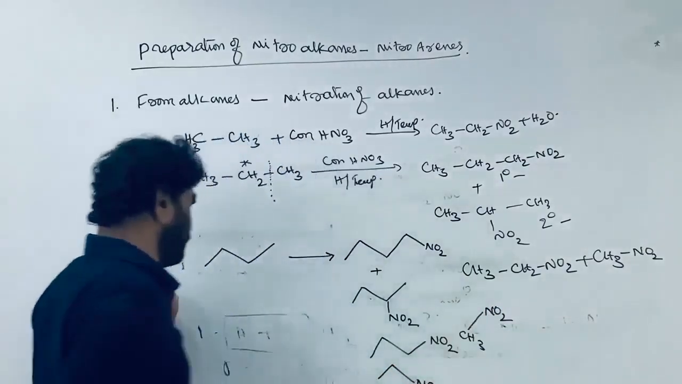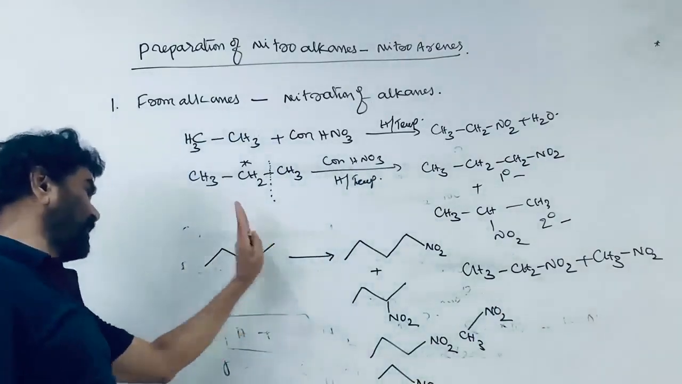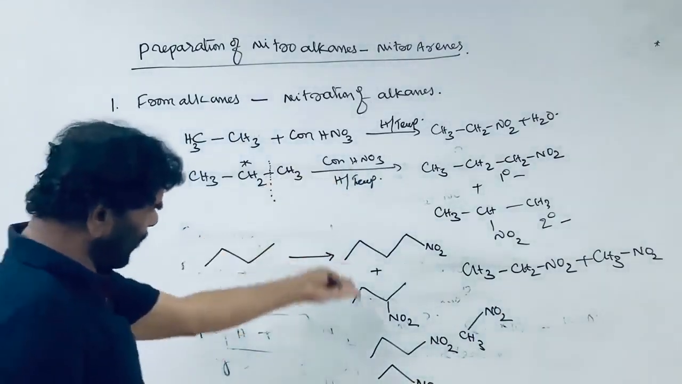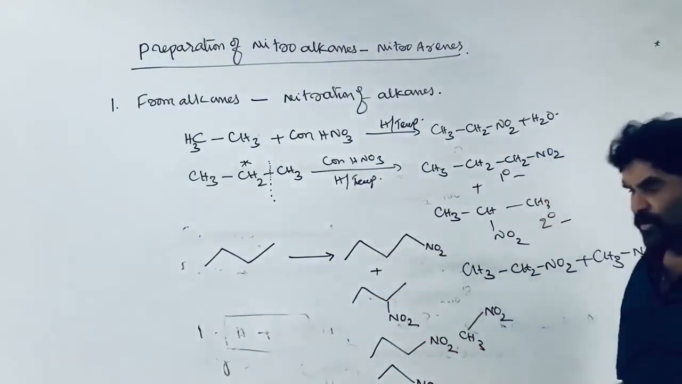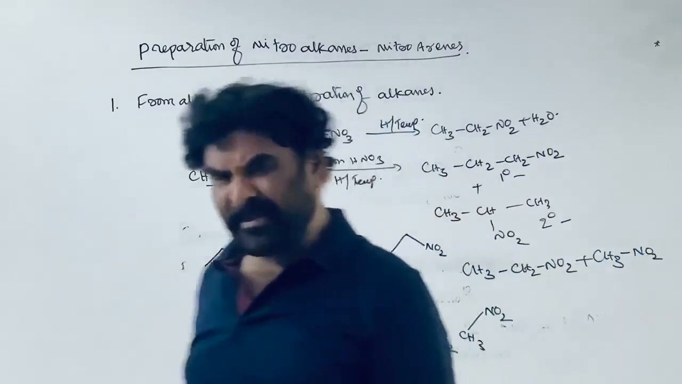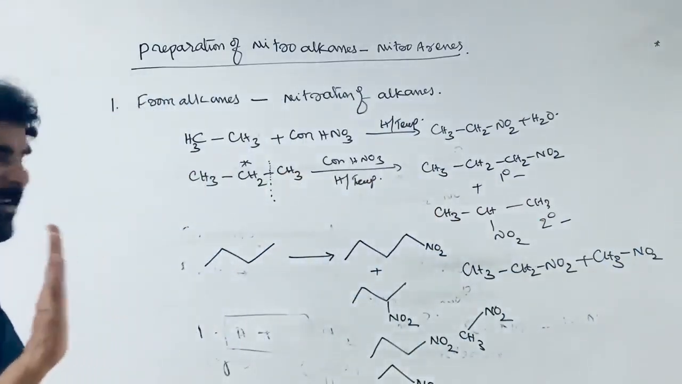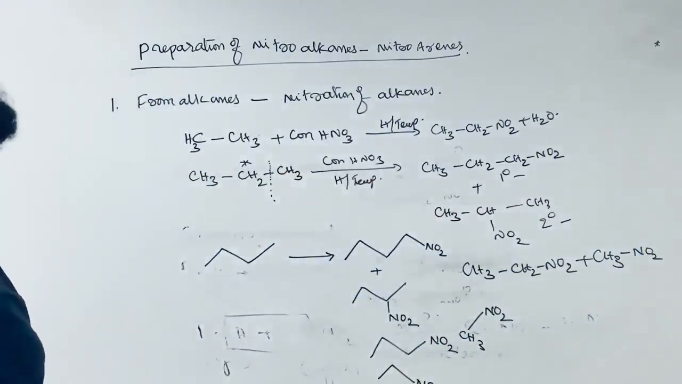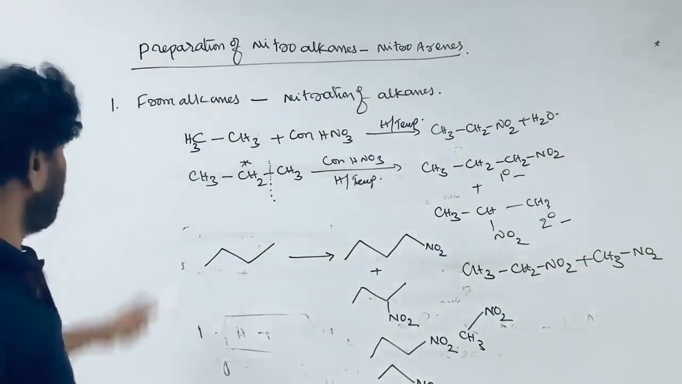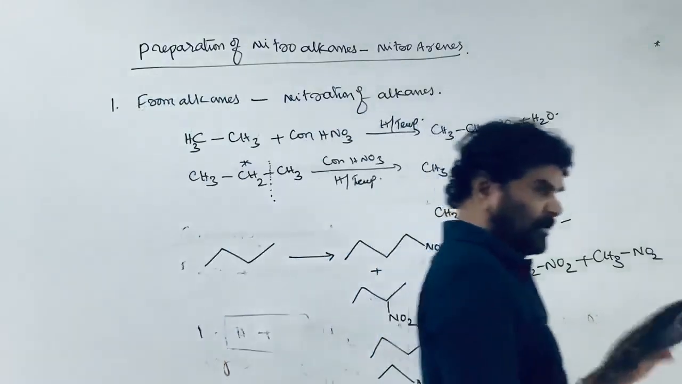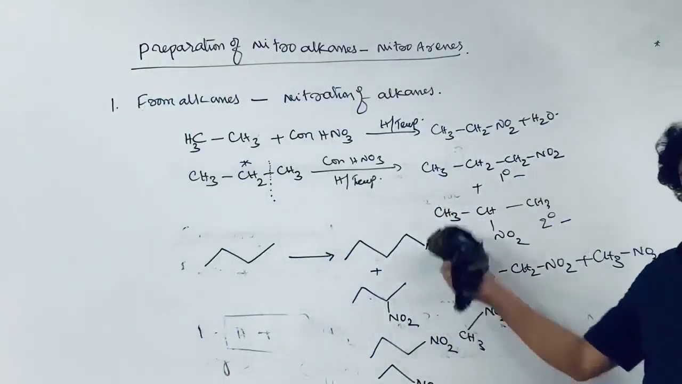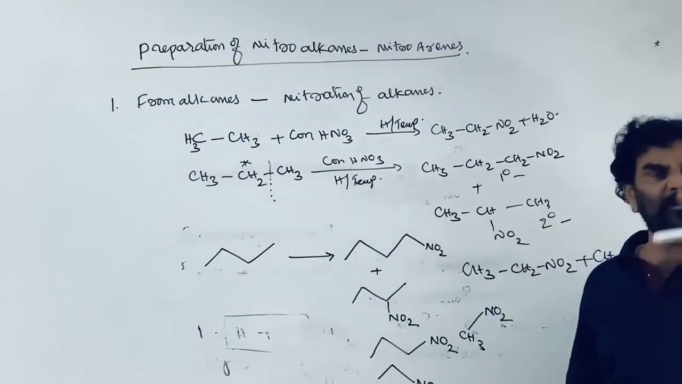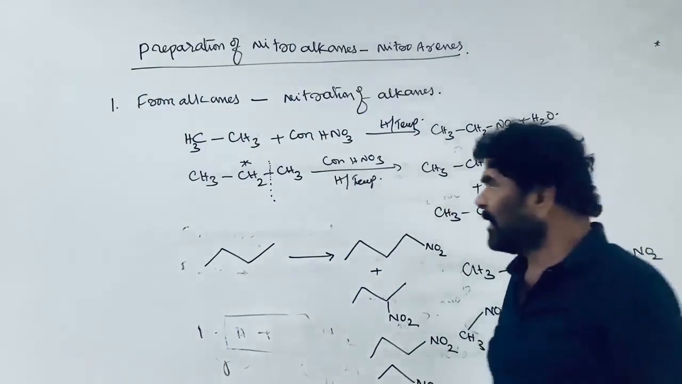All are possible. Bond can break here, bond can break here. Several products form, and as the length of the chain increases, the number of nitro compounds formed increases. Therefore, this is not a right method for the preparation of nitroalkanes. It is a procedure, but the yields are very poor. We are getting a mixture. Exclusively one product cannot be prepared by this method.